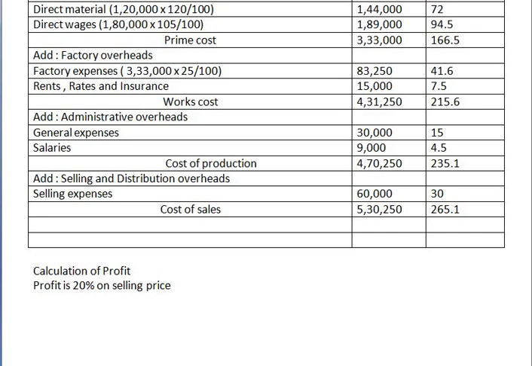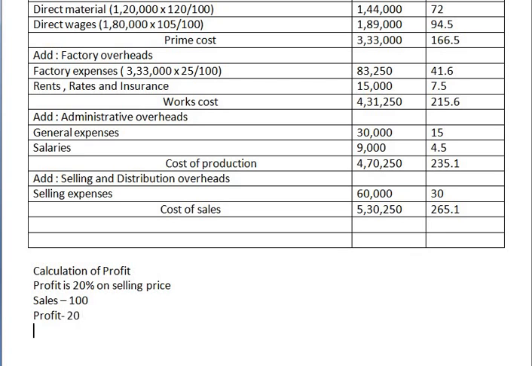So we will assume sales as 100, and profit is 20%. 100 into 20% is 20.